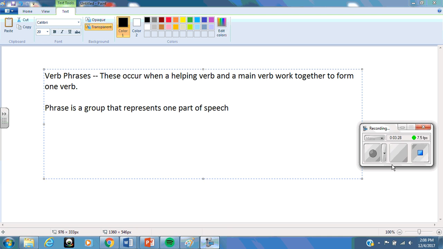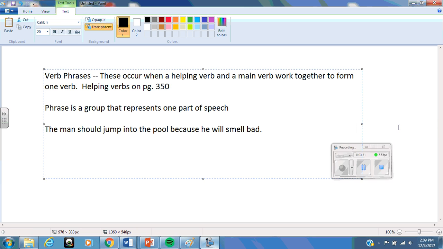So, for instance, if you look in your book on page 350, you're going to find a list of the helping verbs. What I'd like you to do is, and I'll check this tomorrow, write down all of those helping verbs. And using them, I want you to tell me what the helping verb and main verb of each verb phrase in this sentence down here are. So here's the sentence: The man should jump into the pool because he will smell bad. So kind of the same sentence, but a little bit different. What I want you to do is, after writing down your notes, label the verb phrases and tell me which one's the helping verb and which one's the main verb.